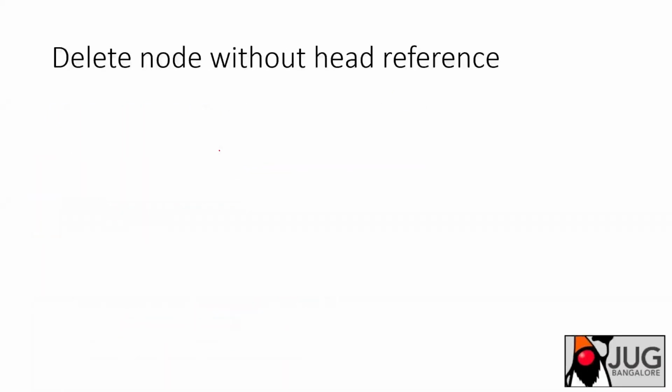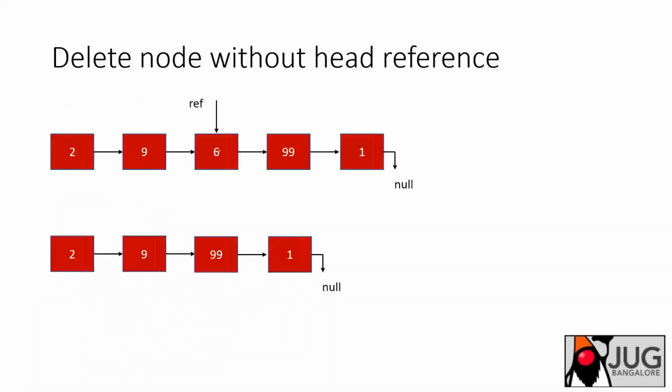Delete a node without a head reference. This is a very standard question asked in interviews. How do you delete a node without having a head reference? For example, let's see. I don't know the head reference, where the head is pointing in this particular linked list. I have been given only the reference of this particular node 6, and I need to delete this so that the other pointers can be adjusted.